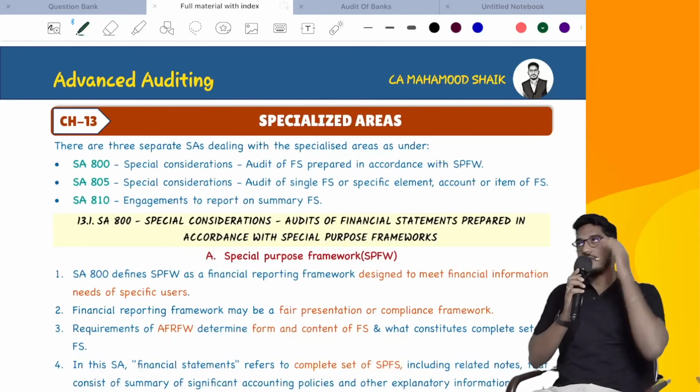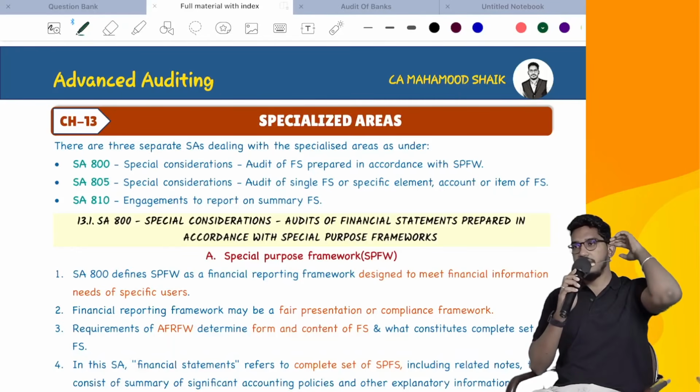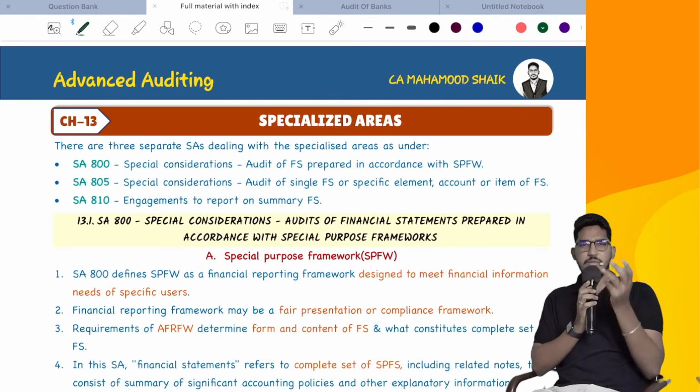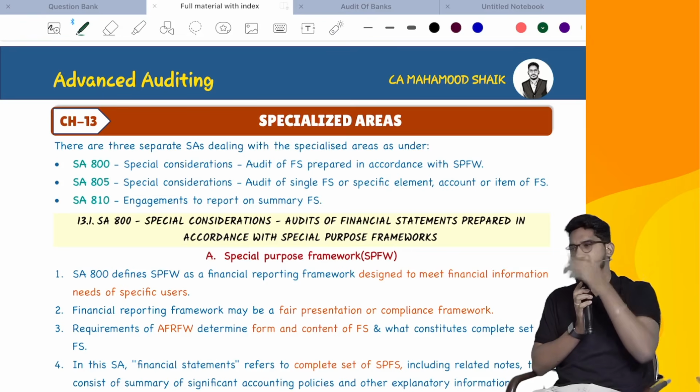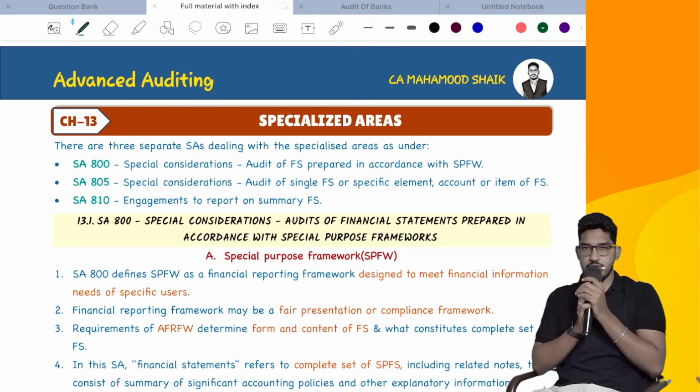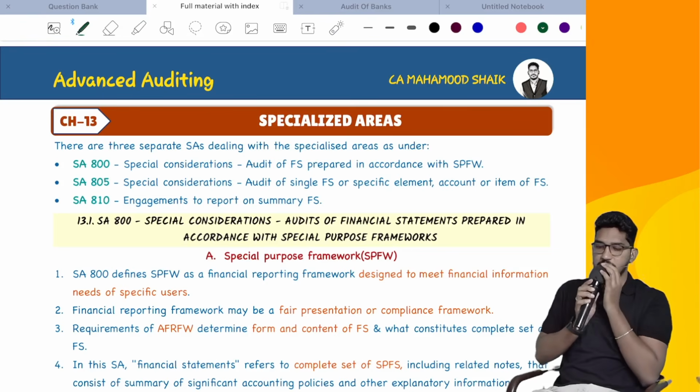Okay, so here comes the next chapter, which is specialized areas. The 800 series we have. Question bank, there is nothing much to discuss. Wherever you find SA 720 in the answer, just read it. So if at all required, we will do it. I have looked at the questions. There is nothing which requires my involvement to make you understand. So I'll directly go with the specialized areas.